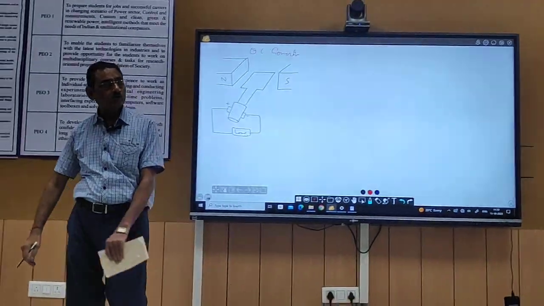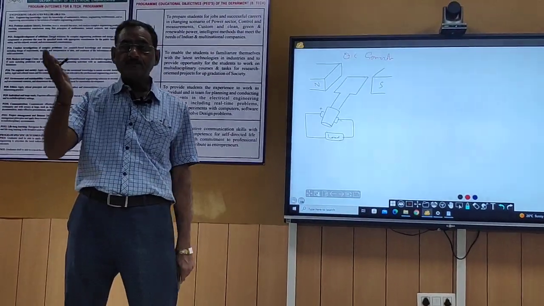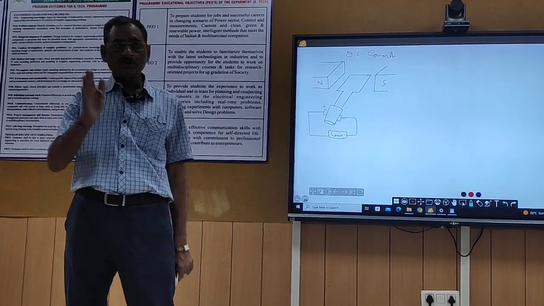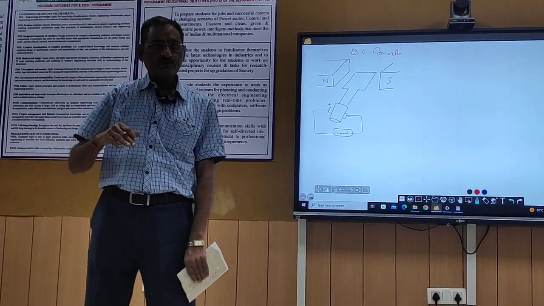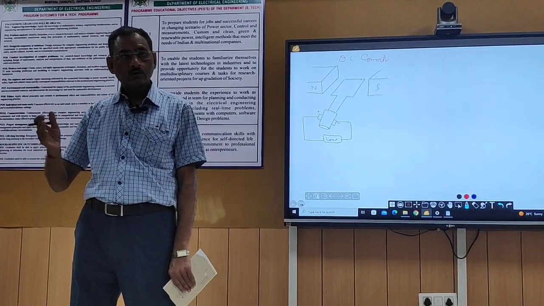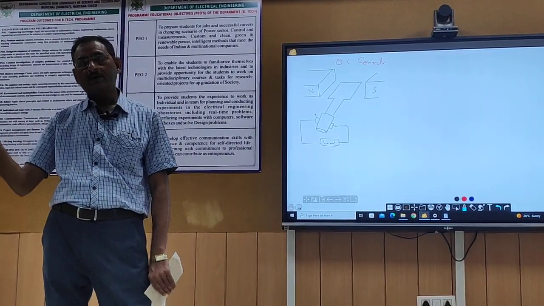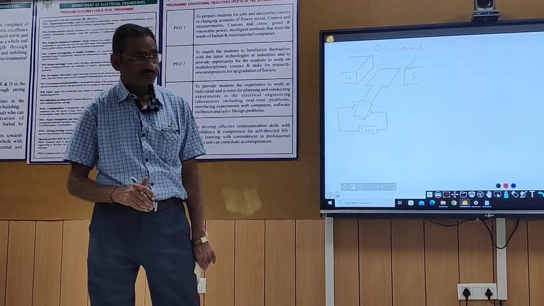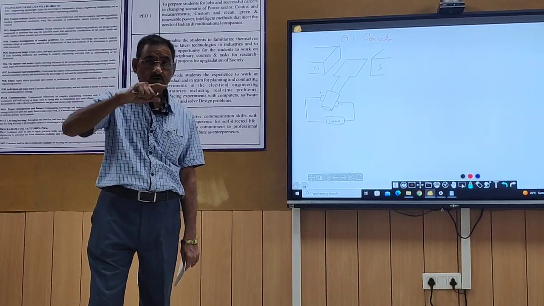In the transformer also you have studied that because of the rate of change of flux in the primary winding, when we give the supply, there is an induced EMF in the other winding, and in the same winding as well. Here also the principle is almost the same, because there is a rate of change of flux.